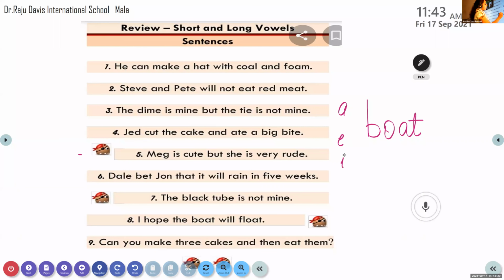A, E, I, O, U. So from this, two vowels. And if there are two vowels, which vowel will be long? O, yeah, O is long. And the second one is silent. Yes. So how will you read? B, O, T. Isn't it? Boat. Yes or no? Okay. Very good. Well read.